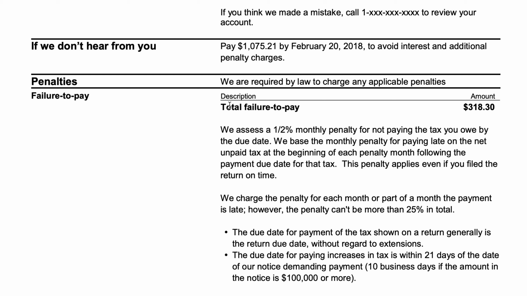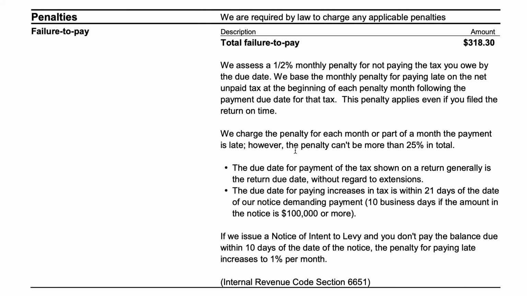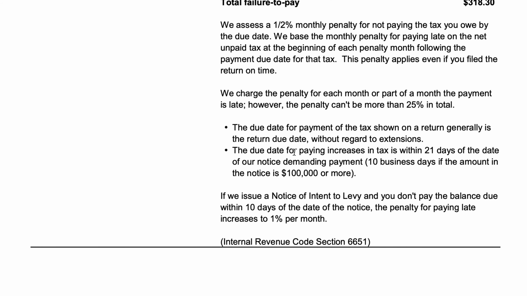So in this case, there's a total failure to pay penalty, which is 0.5% of a monthly payment for not paying the tax you owe by the due date. There's discussion that the failure to pay penalty accrues at 0.5% per month or part of a month up to 25% total.